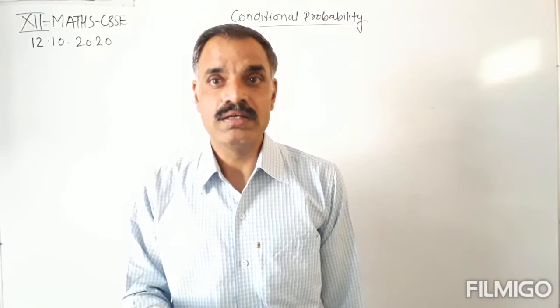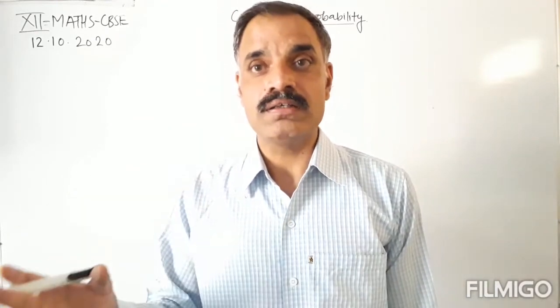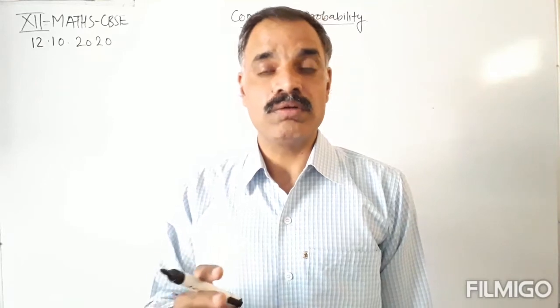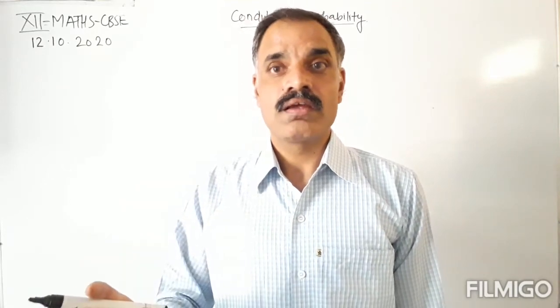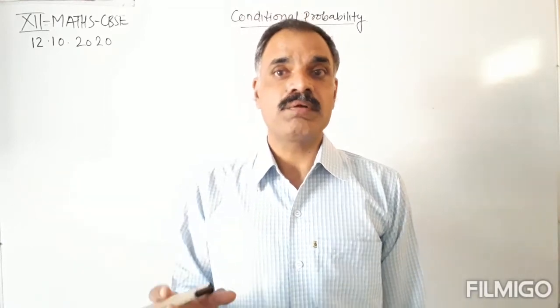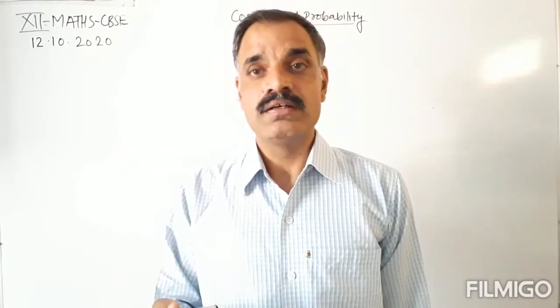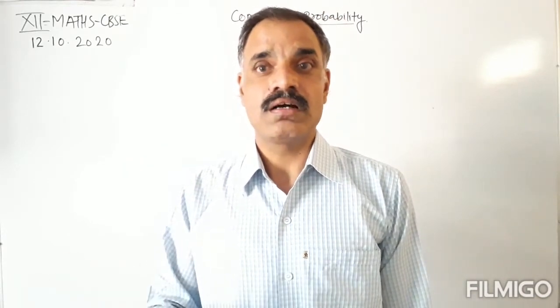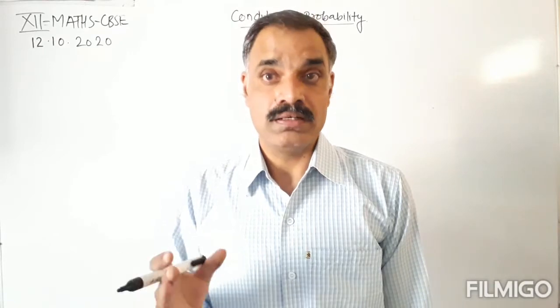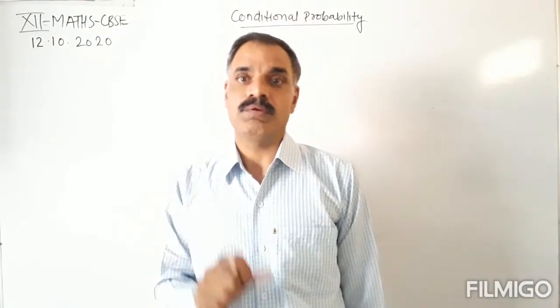Conditional probability means probability of an event with respect to another event. Conditional probability means probability of an event whenever another event had already occurred. Conditional probability means probability of an event whenever we consider another event as sample space. So these are the meanings of conditional probability.